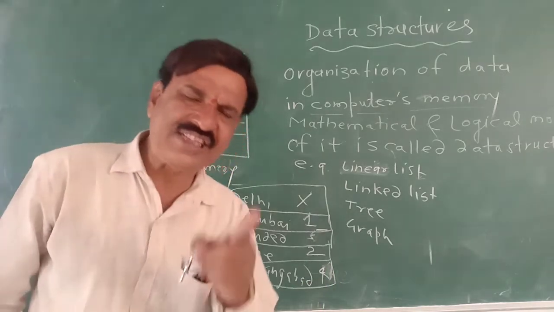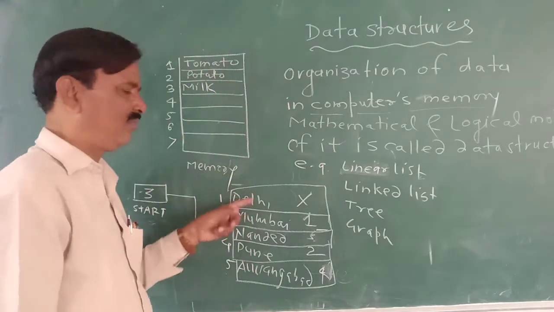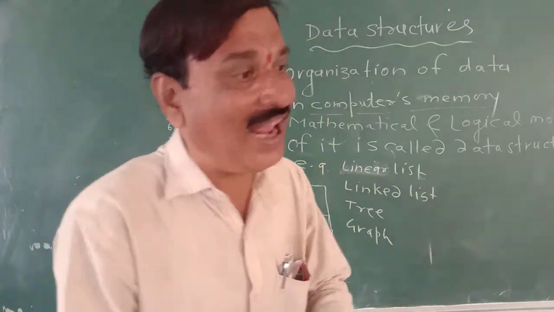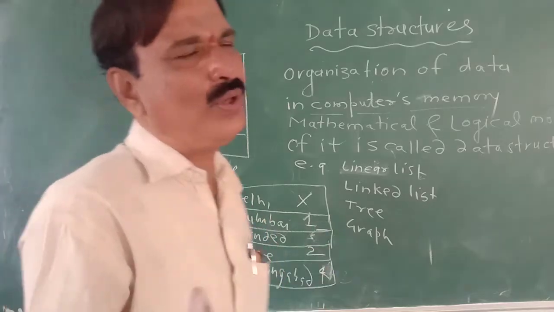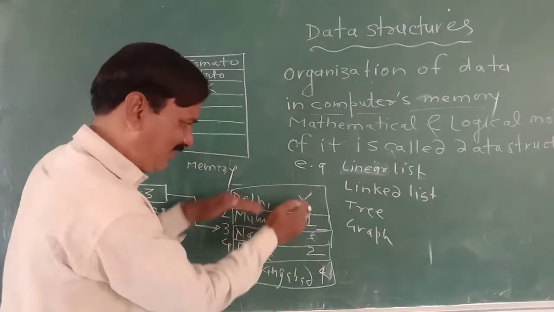So a linked list is a collection of element plus address of the next element. That is unanimously called a node. So why can't we say a linked list is a collection of nodes? Both the things are there.